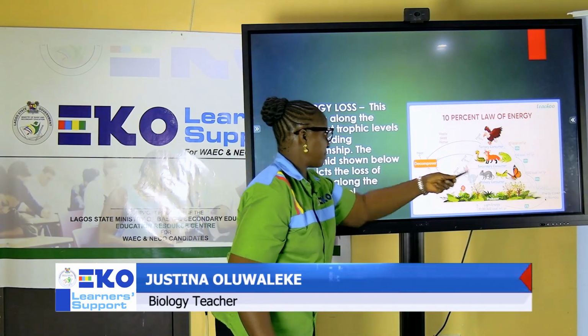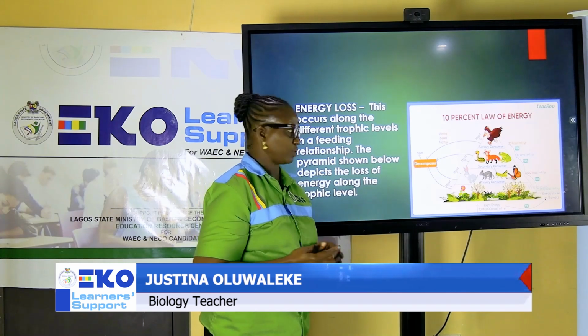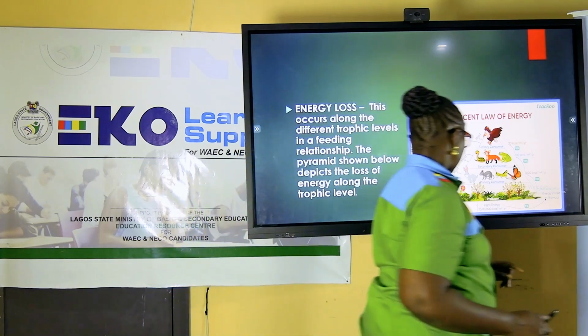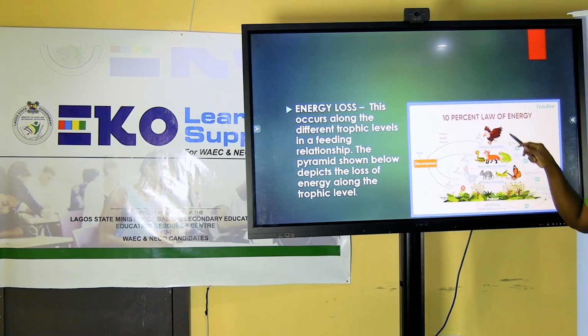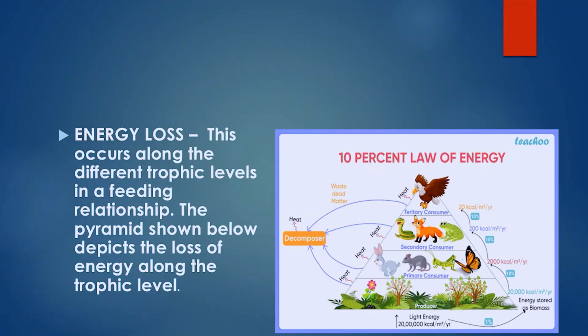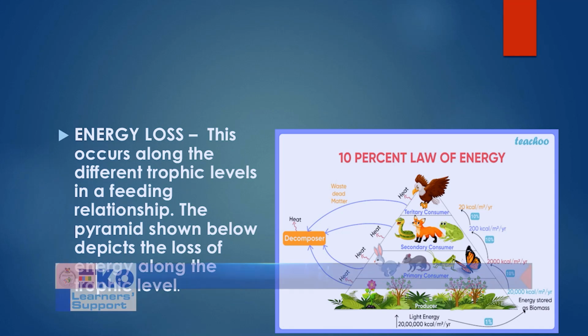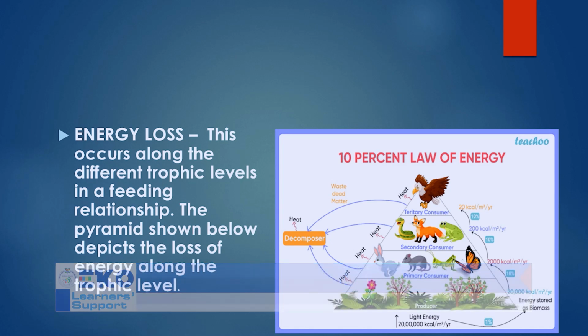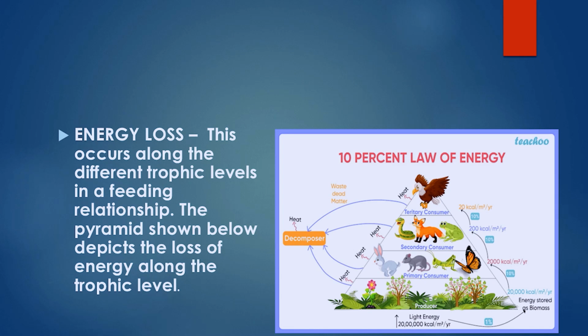We are still looking at a pyramid here that depicts or reveals how the energy is lost into the atmosphere. Come with me. Let me just take a little time to explain. When you see a pyramid, the base is wider and it has a tip end. But when you look at it progressively, the quantity of energy that was made available at the producer level through the solar energy is being lost. You can see it here. It's being lost out as heat. When you look at this end, it's showing that energy is being thrown out as heat. So progressively, the amount of energy available from one trophic level to another is being lost.